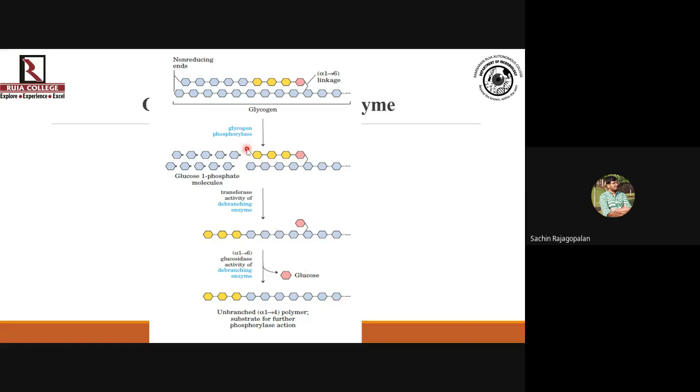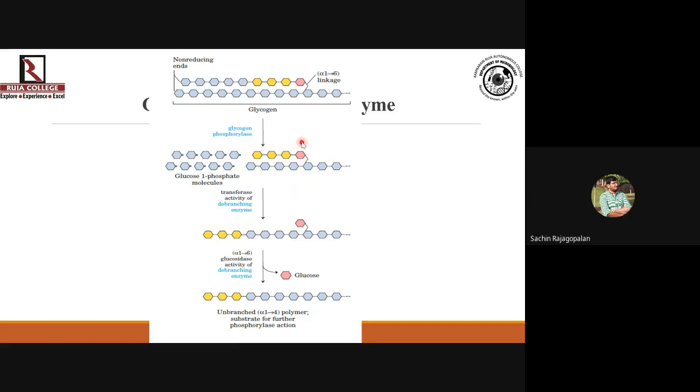So we said that glycogen phosphorylase can recognize the branching point using the arm that it has in its structure, and as soon as it recognizes the branching point, it stops its activity. That is 4 residues before the branching point, because that's the length of the arm of the enzyme. After this, as the phosphorylase stops working, the debranching enzyme comes into the picture.